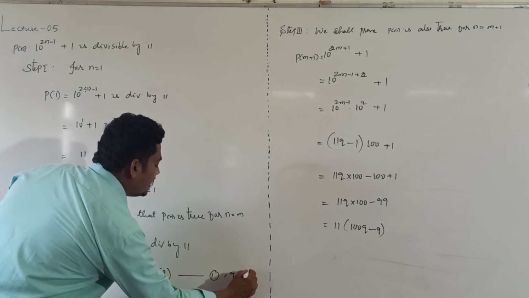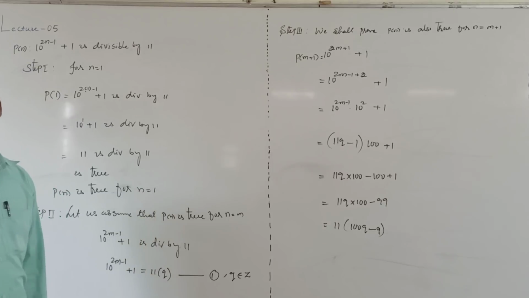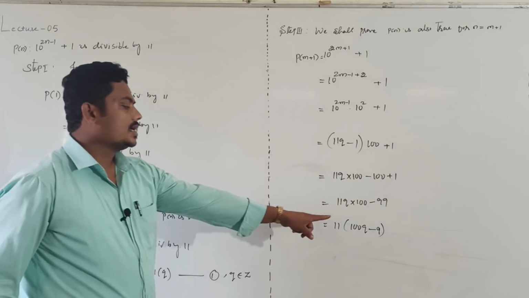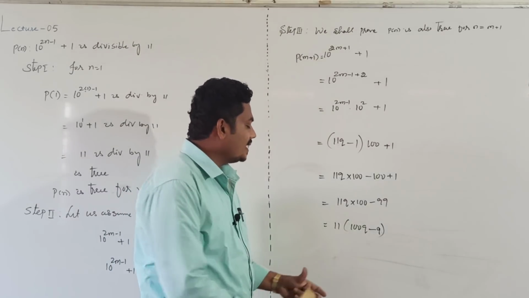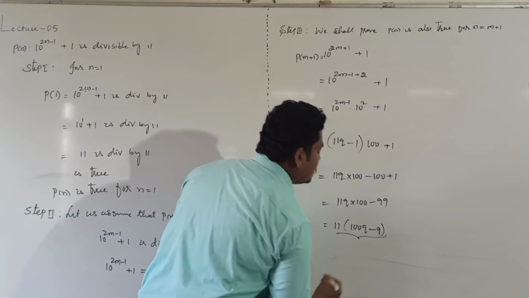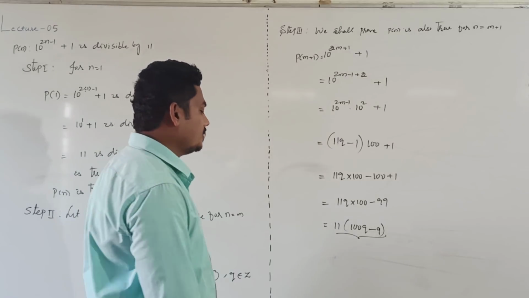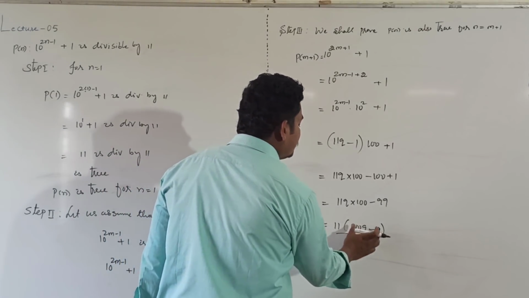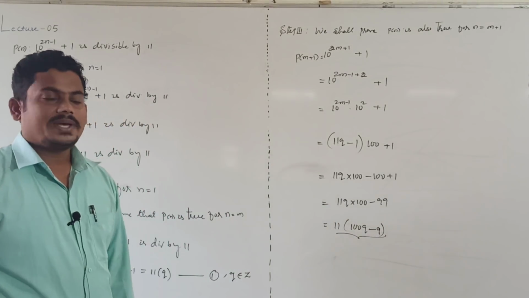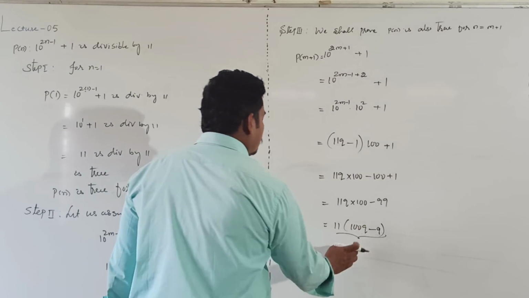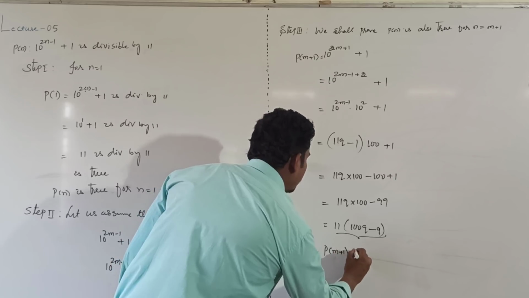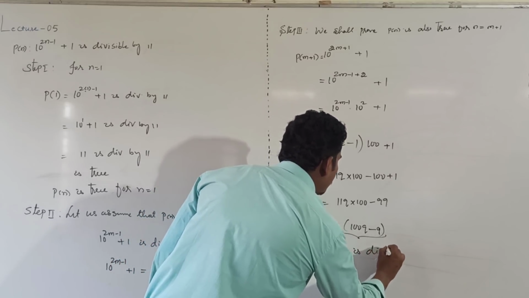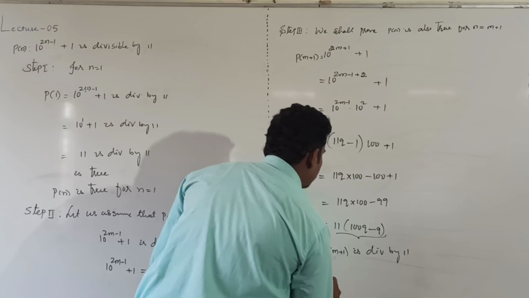Q belongs to any integer. Now we can say it is divisible by 11 because it is multiple of 11. Clearly this is divisible by 11 because it is multiple of 11. Therefore P of m plus 1 is divisible by 11.